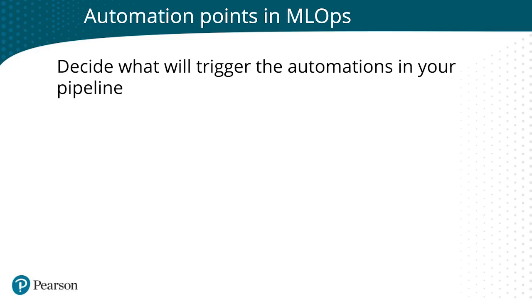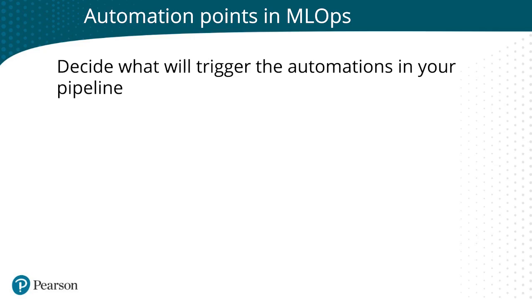Something else that needs to be decided on is what actually triggers the automations in your pipeline. So for example, let's say your pipeline has monitoring in it, and you've reached some threshold that you've set, and now your model is stale in production. Do you want to trigger your redeploy pipeline when a certain threshold is met?